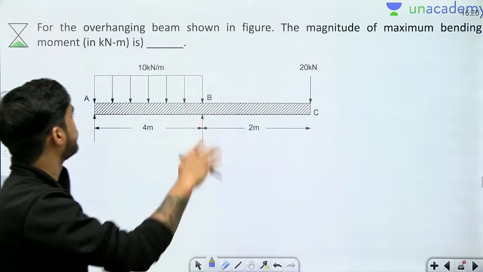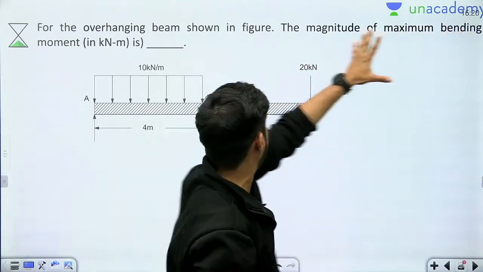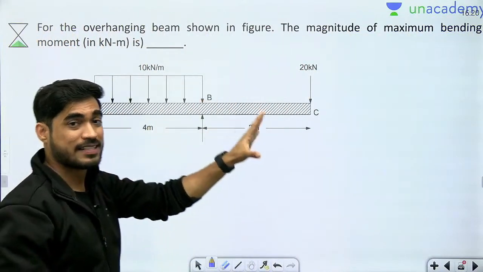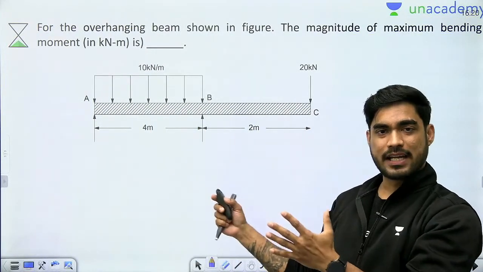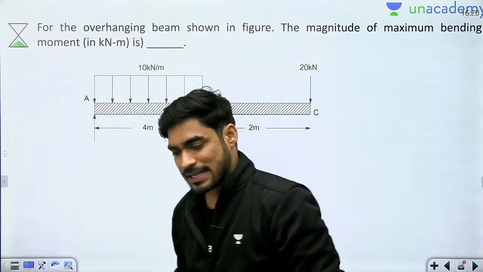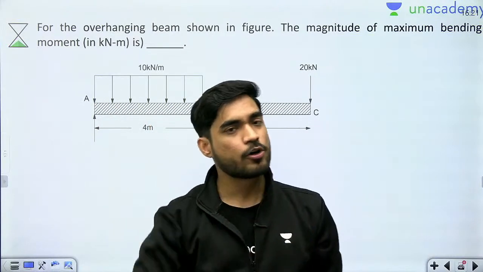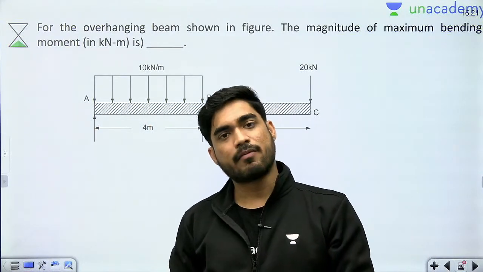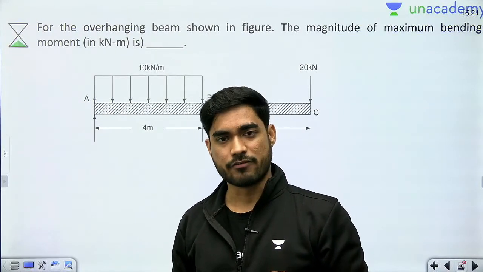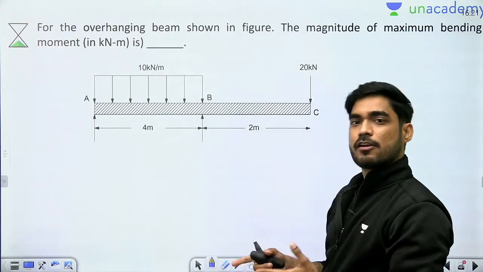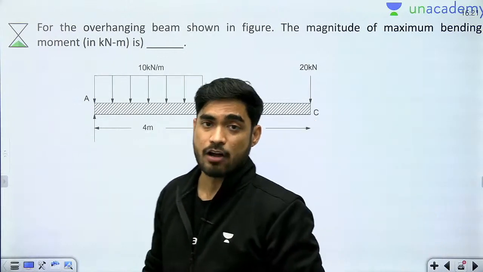Okay, let's go. For the overhanging beam shown in figure, magnitude of maximum bending moment is. So this is a very popular question where they will give you a type of loading and they will ask you to find maximum bending moment. Whenever you need to find maximum bending moment, you need to first think, where do you get maximum bending moment? Either if there is a couple or if there is change in sign of shear force. Is there any couple here? No. So here bending moment will be maximum where there is change in sign of shear force.